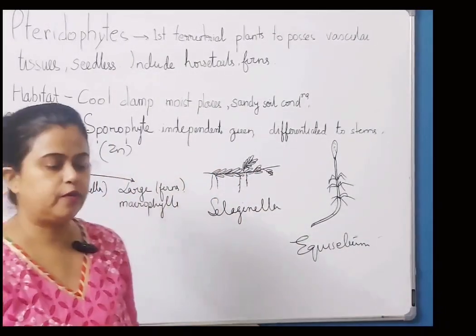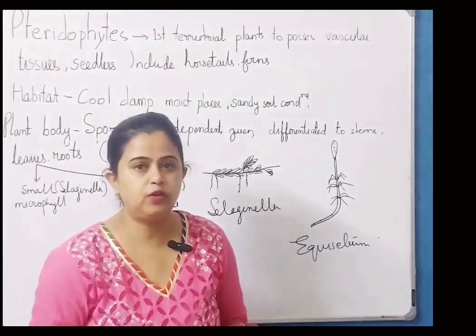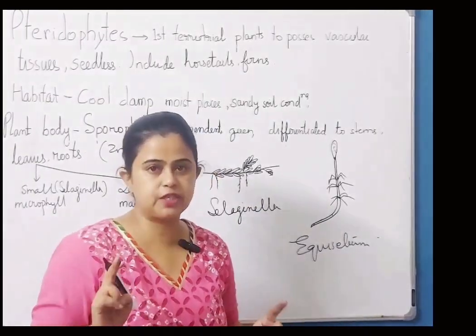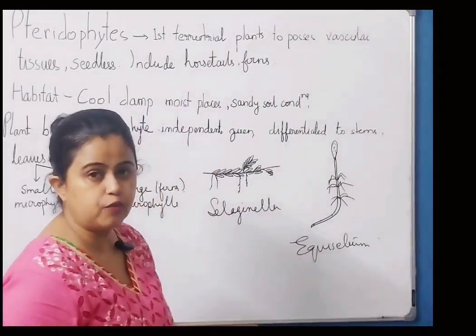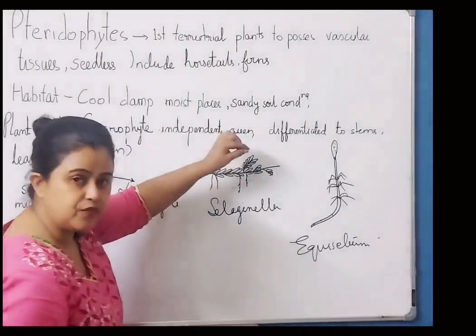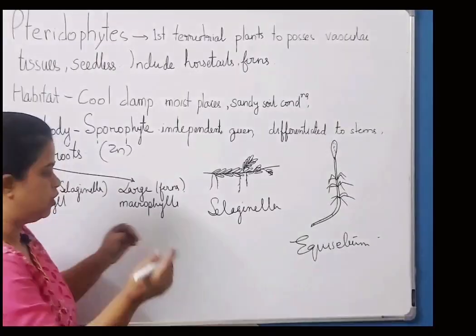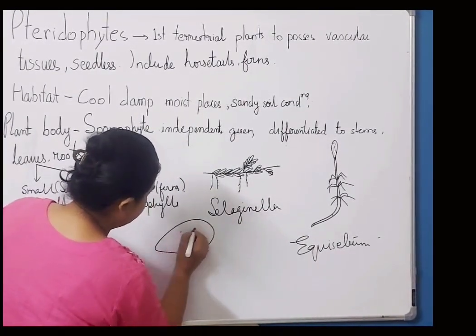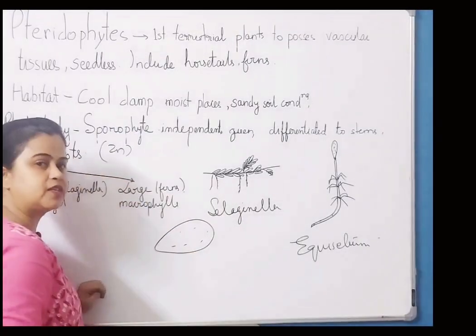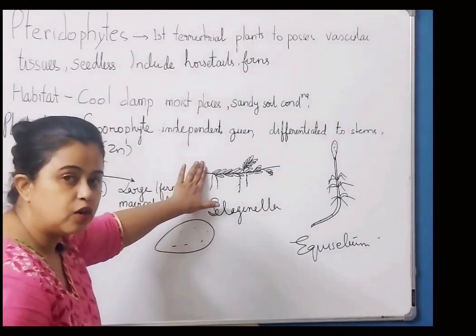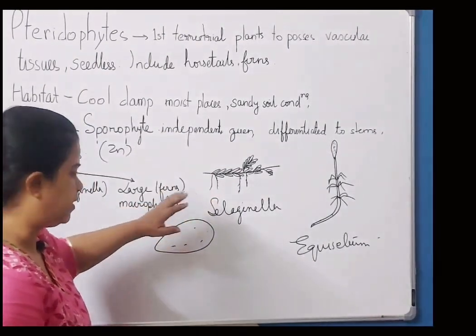Now remember, before I had started algae, I had given you a brief account of various terminologies. तो उसमें मैंने शायद sporophyll भी mention किया था. अब देखते हैं what is sporophyll. Now if you take a plant, इनके leaf को आप ले लीजिए, उल्टा कीजिए. On the reverse side, on the down side, you would find these black dot-like structures. Okay. That is why they are called sporophyll, the spore bearing.